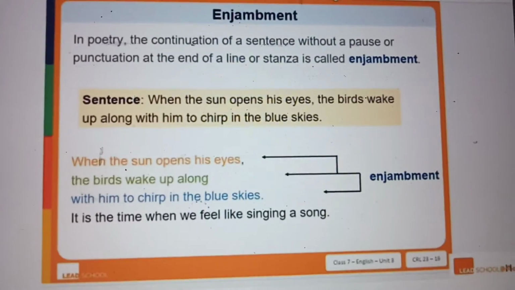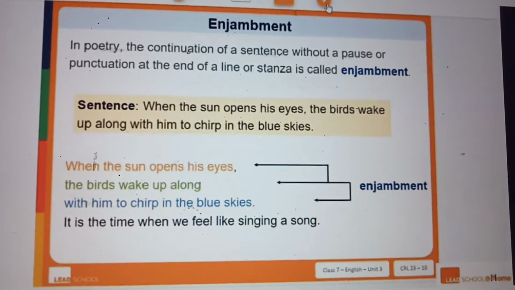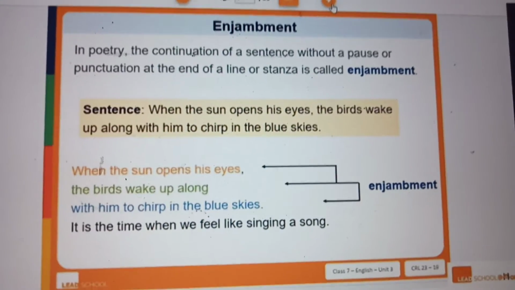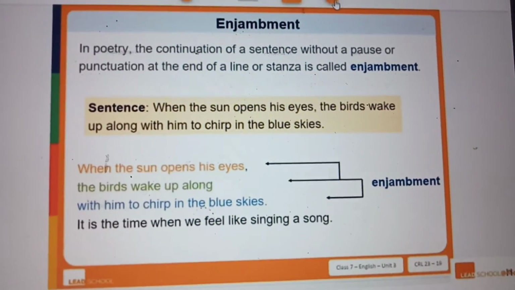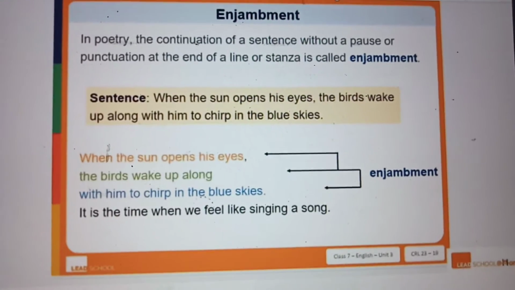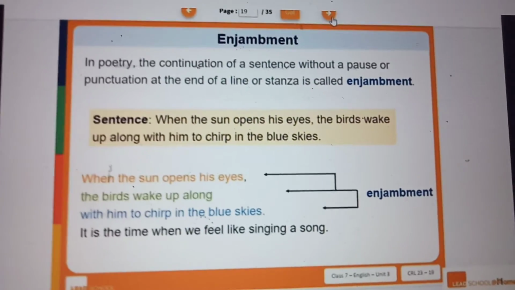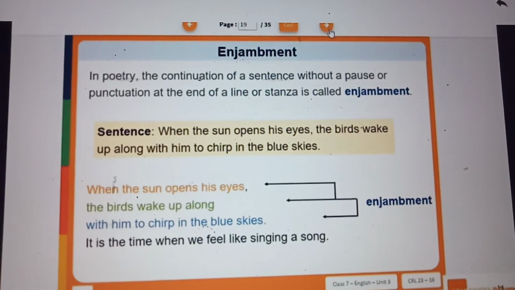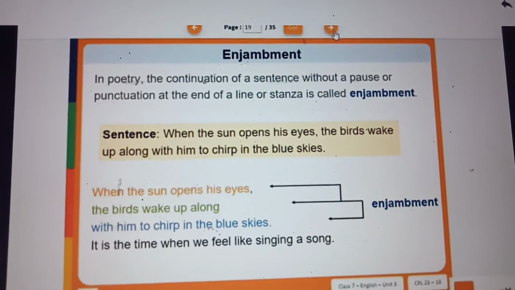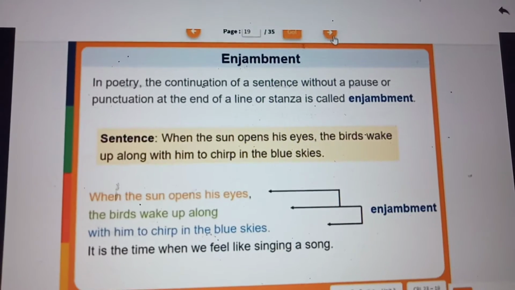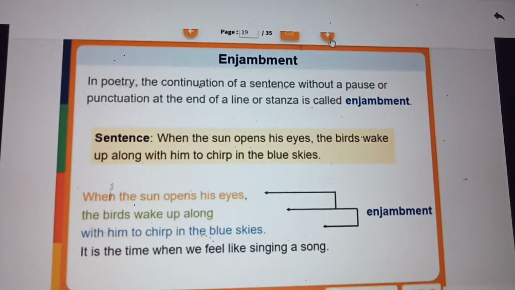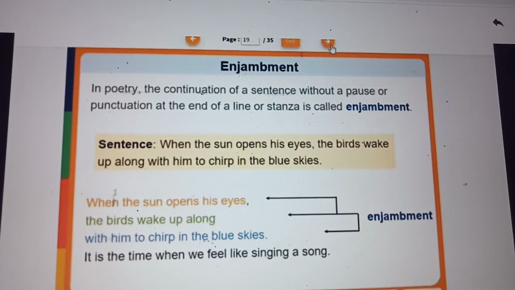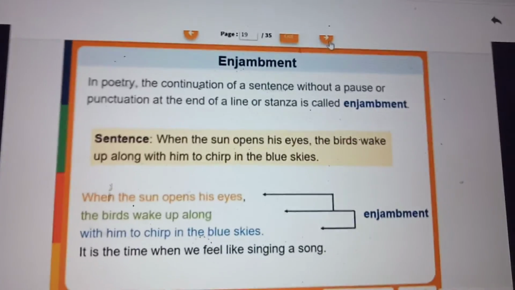What is enjambment? The name itself is something new for you. See, it is the continuation of the sentence. Poems usually give you a first line, second line. I used to tell you that you should not write everything together. If it is a poem, however it is given in the book, you have to follow the same pattern while writing the poem.